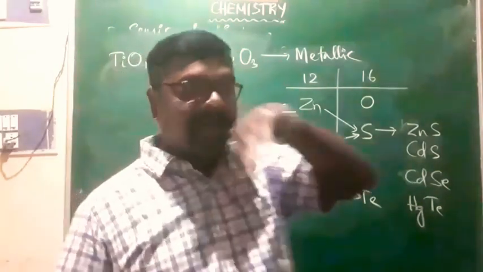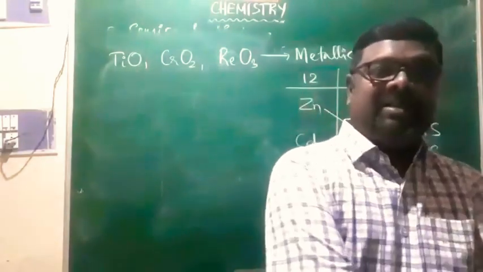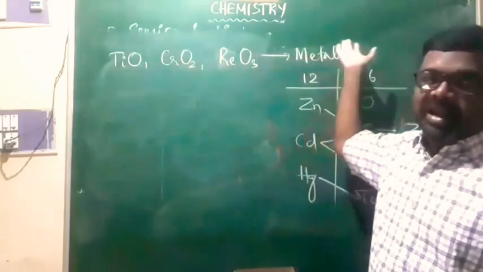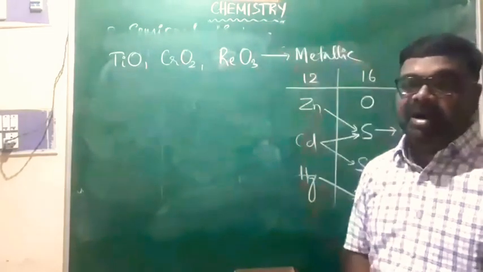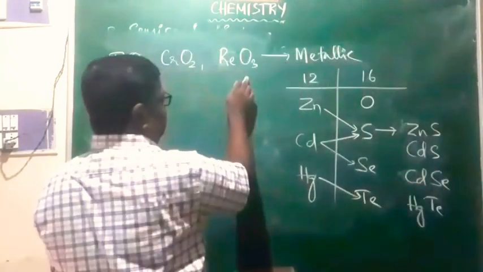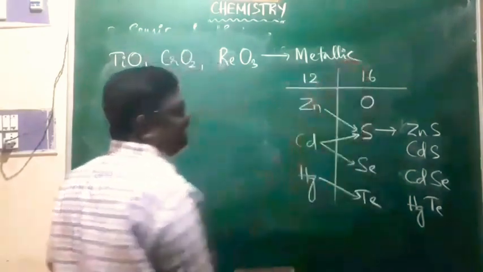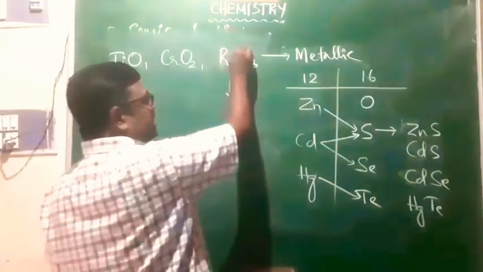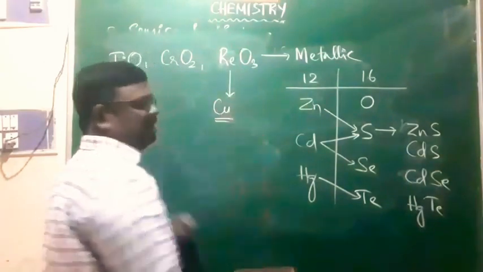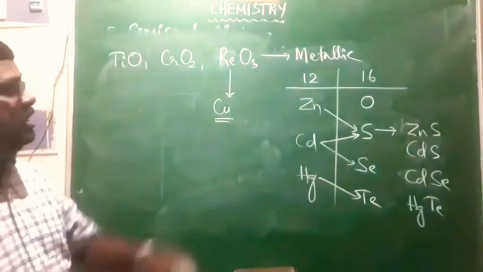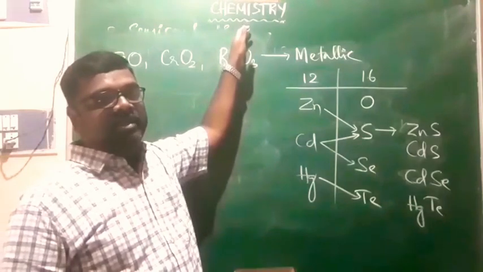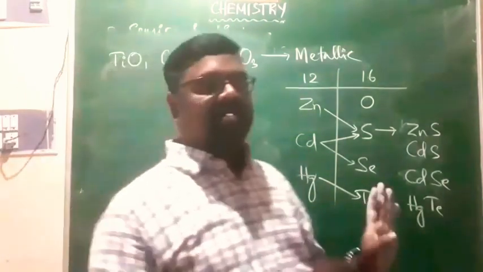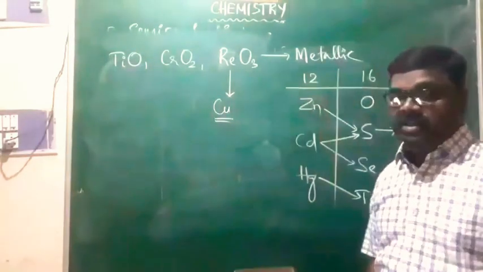Now we need to generalize. Metals are good conductors of electricity, and nowadays, varieties of metal oxides are being used as conductors. Of course, they are acting like metals. Therefore, highly metallic, and they are very good conductors of electricity. Look at this rhenium oxide. Its electrical conductivity is almost similar to that of copper. Wonderful, right? It also appears like copper itself. So this is what we call metal oxides.